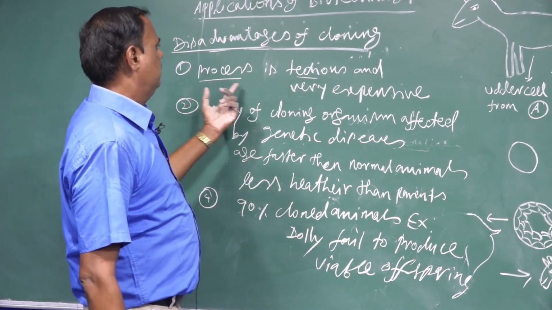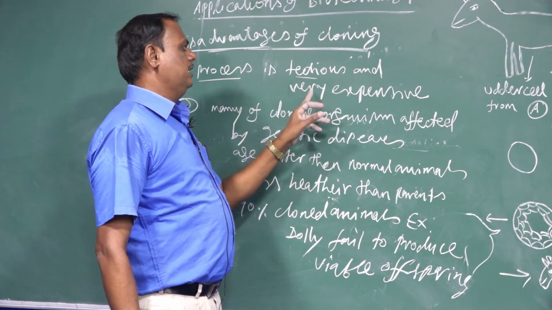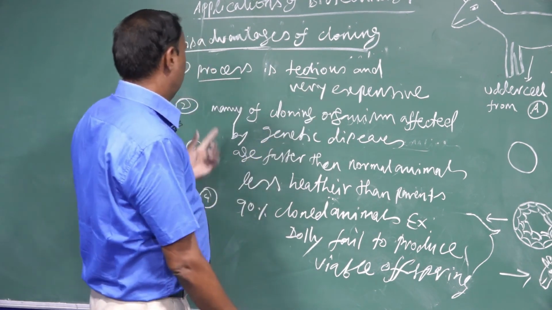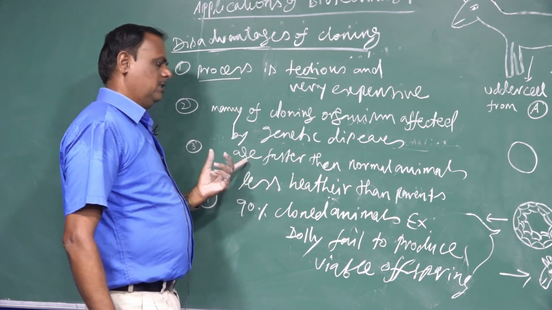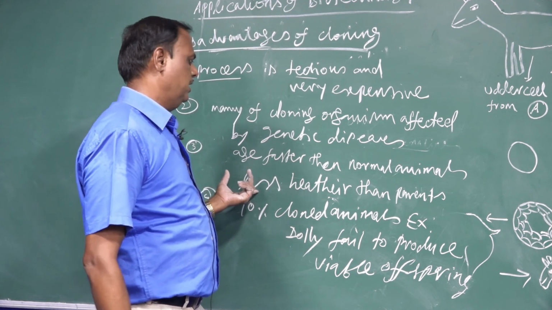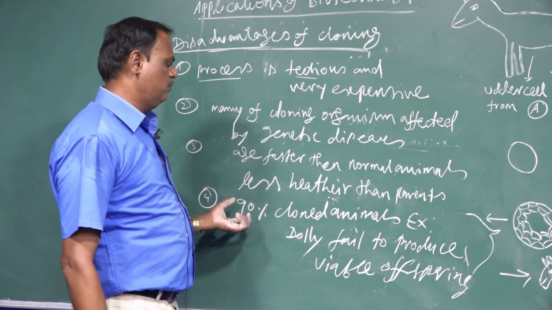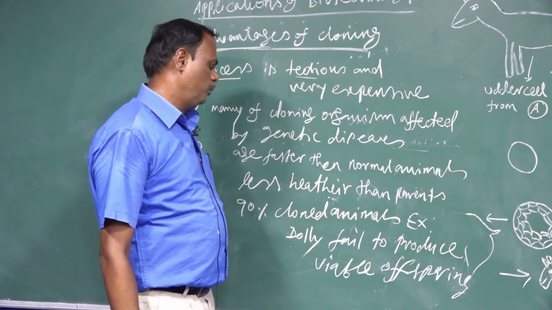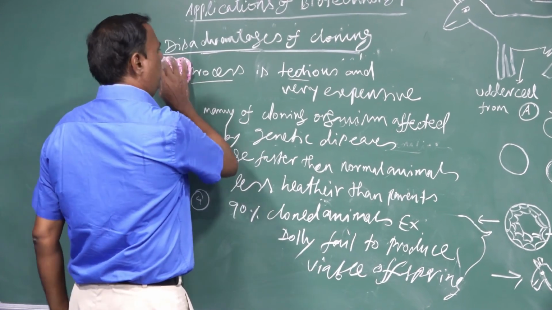The process is tedious and very expensive. Many cloned organisms are affected by genetic disease. The age of cloned animals advances faster than normal animals, and they are less healthy than parents. 90% of the cloned animals, for example Dolly, fail to produce viable offspring. Many of the cloned animals die.